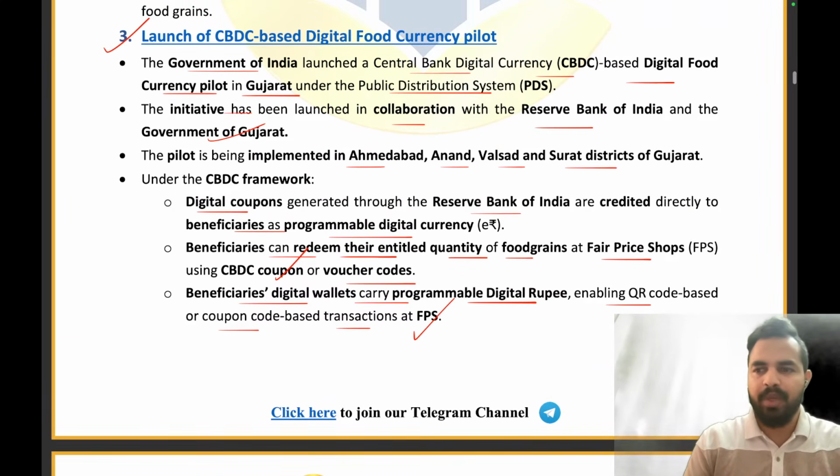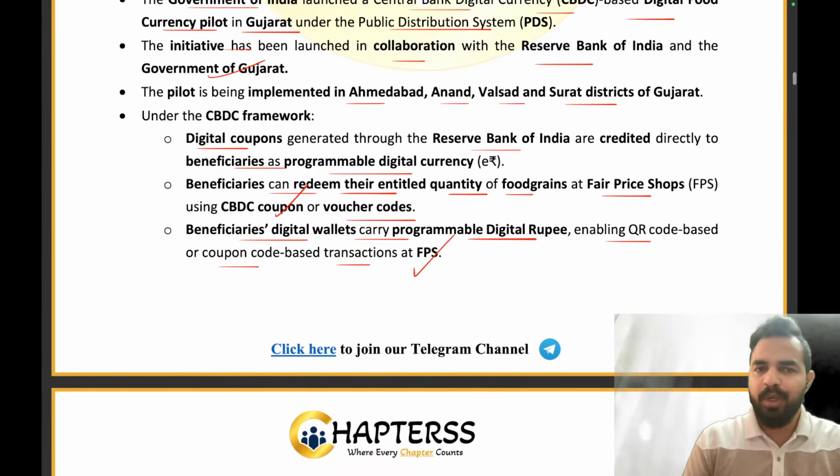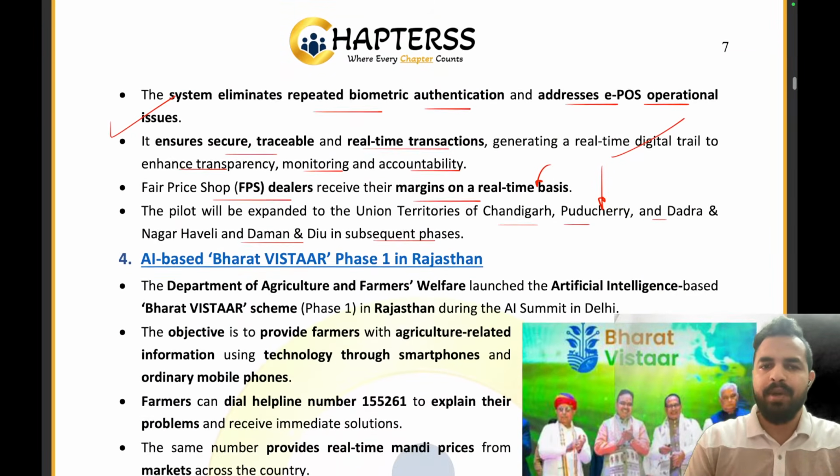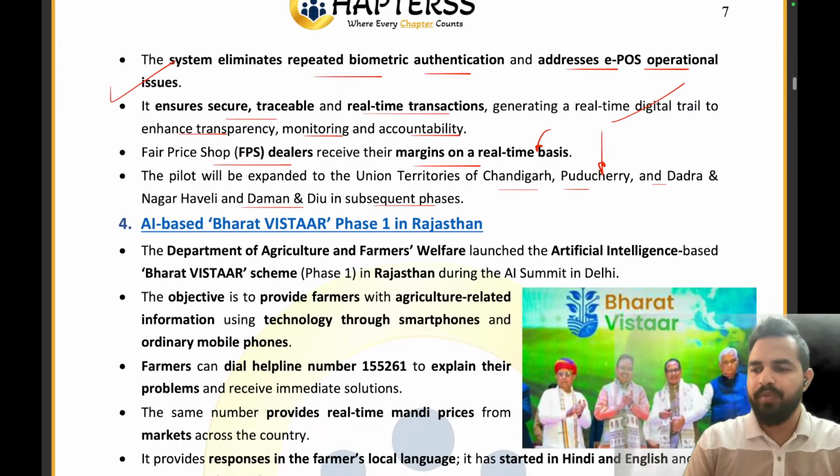So you can see here the launch of the CBDC based digital food currency pilot program, which has been launched in Gandhinagar, Gujarat, along with the Reserve Bank of India and the government of Gujarat. It has been launched in Ahmedabad, Valsad, Anand, and Surat districts of Gujarat. Clear, everyone? I hope that you guys are able to understand it from the examination point of view.